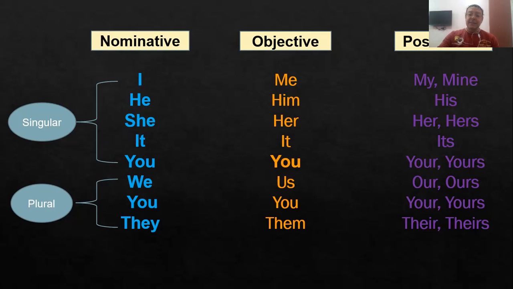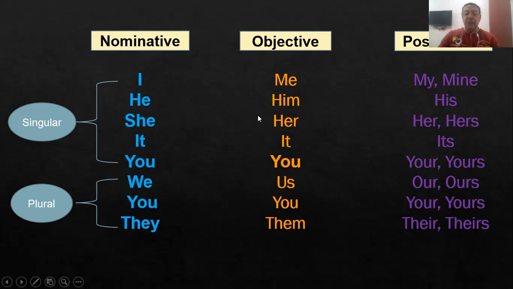How about the possessive case? When we want to express ownership of something, instead of saying I or me, we say my or mine. My if I mention the owned thing, or mine if it is not followed by the owned thing.